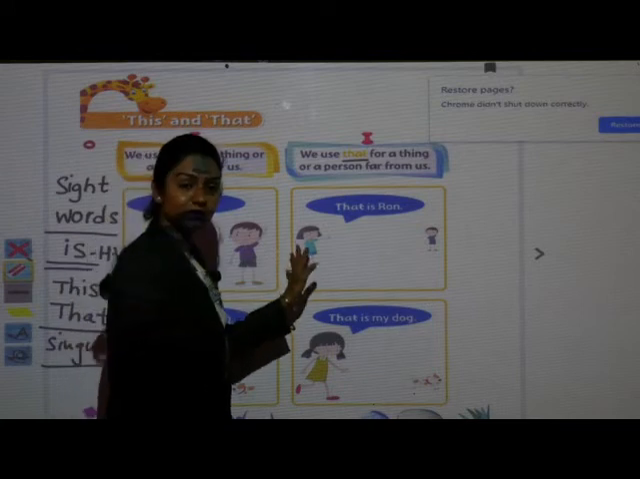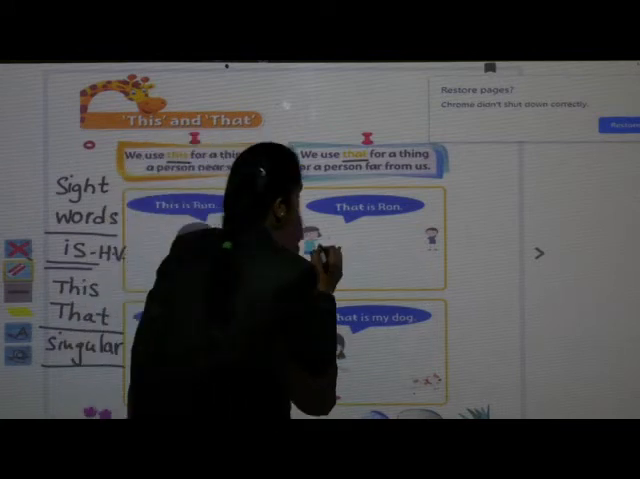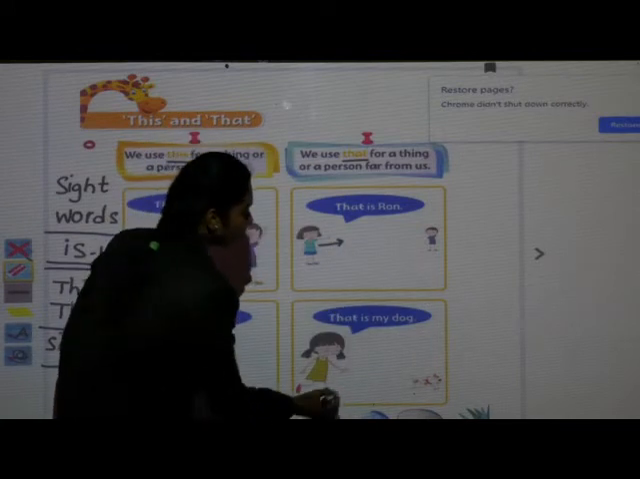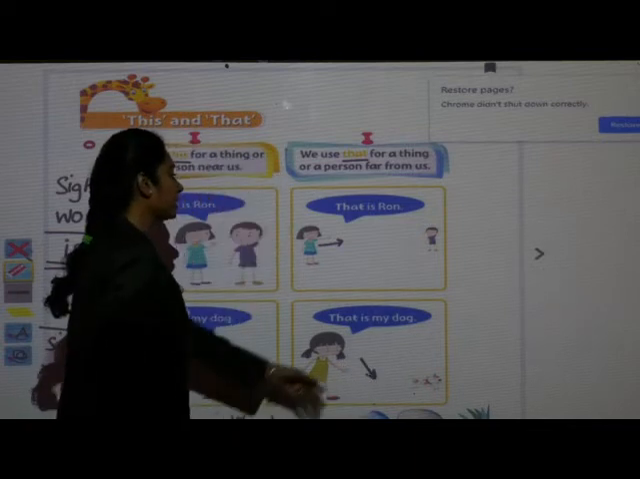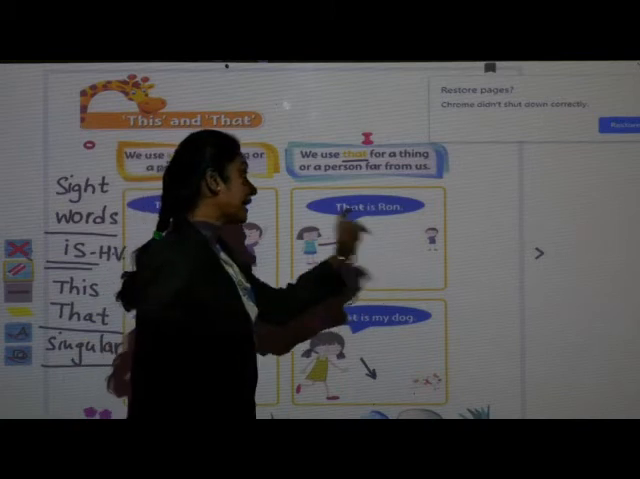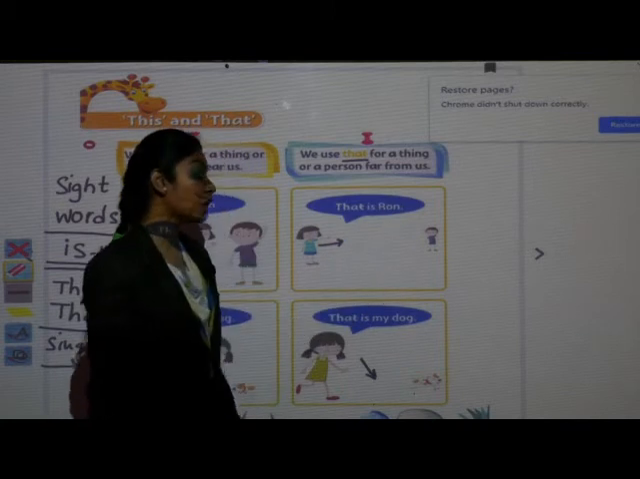Now see, हाँ difference. Can you see this? What she is doing? She is pointing. Okay. She is pointing the thing. Now that is Ron. Sorry, that is Ron.